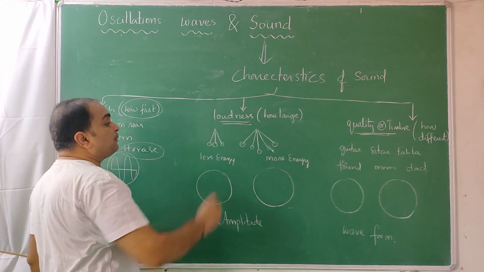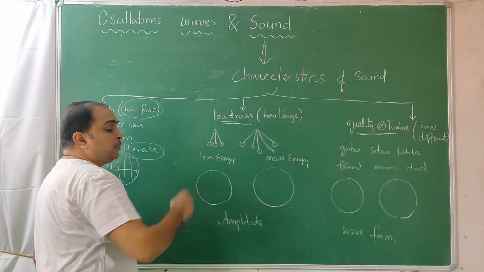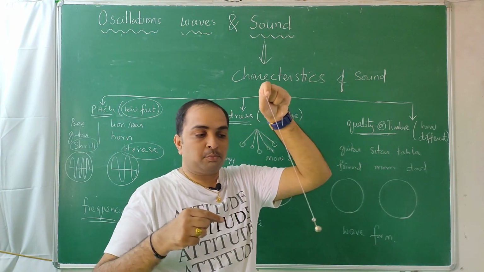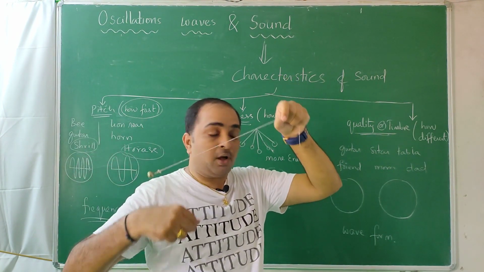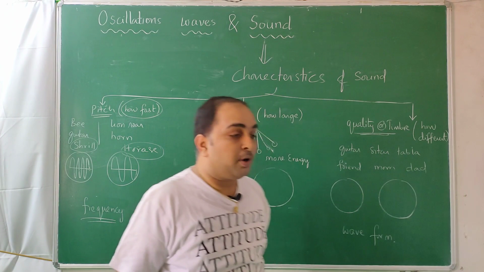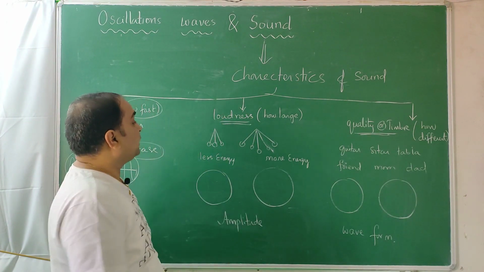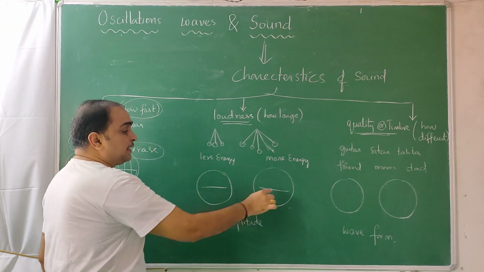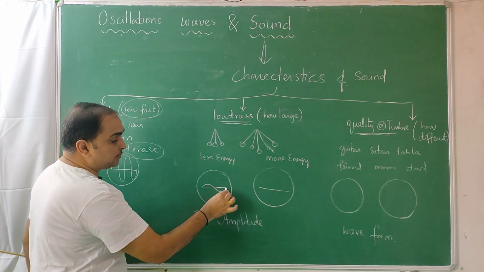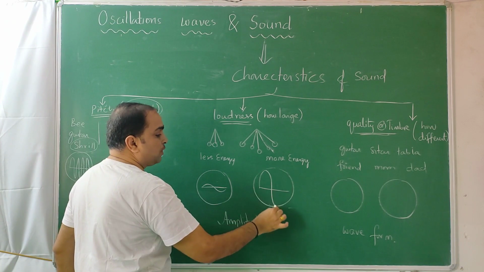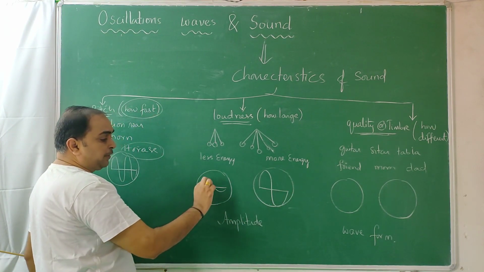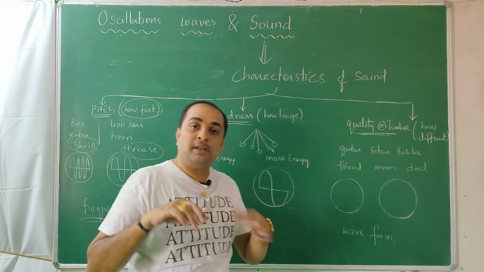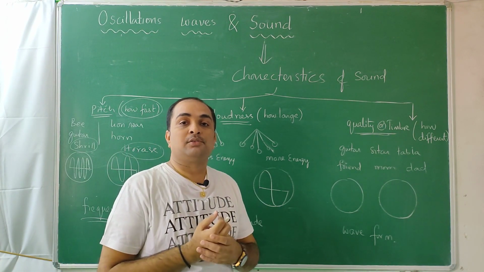Coming to loudness, it is how large the vibration is. Suppose I take the pendulum, this is not creating any sound, but there is small amplitude and large amplitude. Large amplitude transfers large energy, small amplitude transfers small energy. Let this vibrate 1 time per second, and this also 1 time per second, one wave. Here also I created one wave, but the difference, you see, is that this amplitude I kept small and this amplitude I kept large. So I only create 2 sounds, you don't need 2 persons.